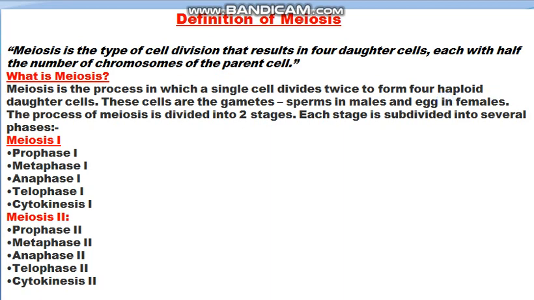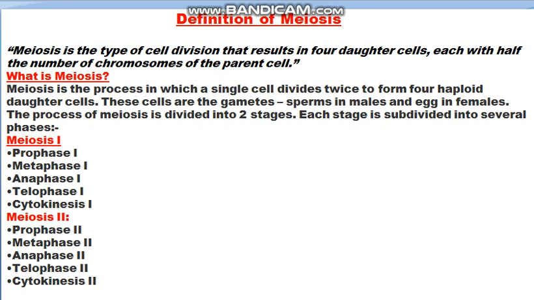So what is meiosis? Meiosis is a type of cell division which results in the formation of four daughter cells, and each daughter cell has half the number of chromosomes of the parent cell. Haploid means half the number of chromosomes, and these four haploid daughter cells are actually the gametes. They are sperms in case of the males and eggs in case of the females. It means sperms in males and eggs in females are formed by the process of meiosis.